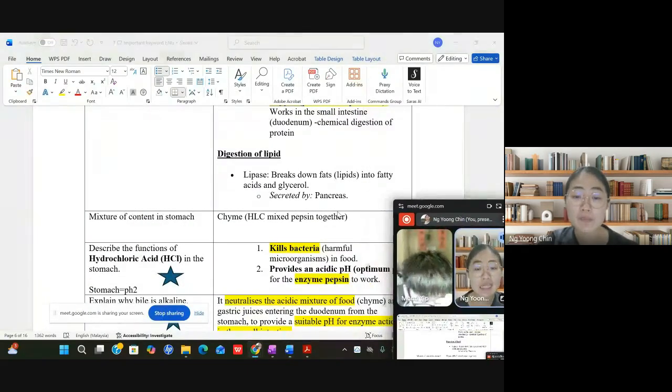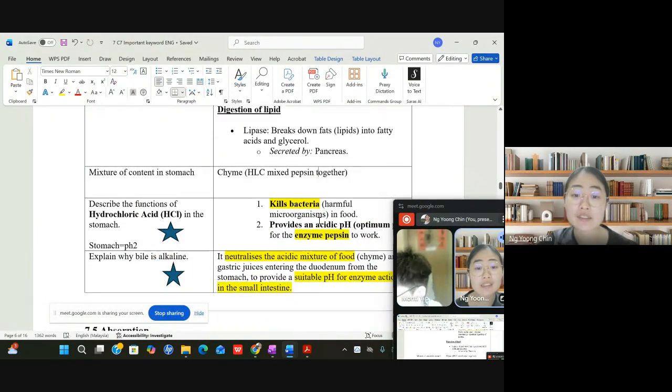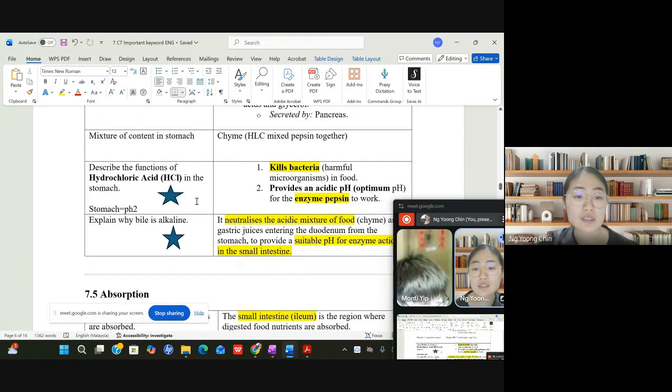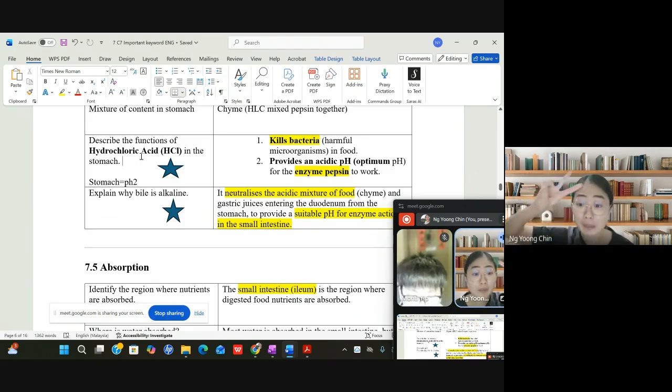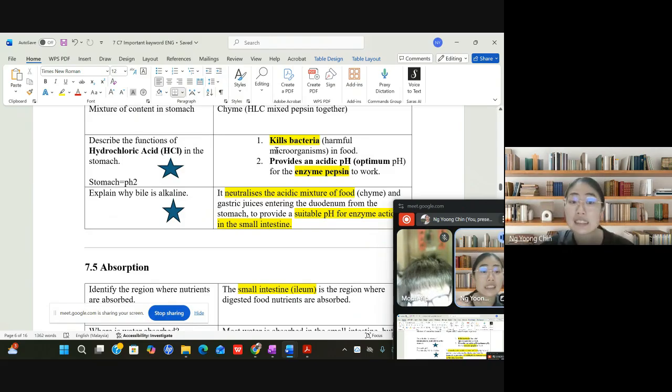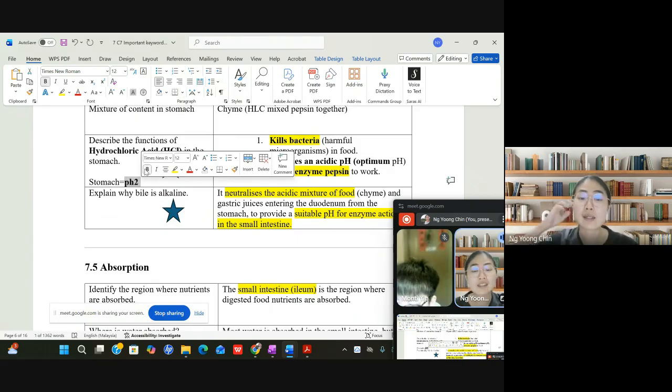So see the chyme. Chyme is produced in the stomach. And then the functions. Sometimes they will ask you this one: what's the function of the hydrochloric acid in the stomach? After hydrochloric acid is produced in the stomach, it has two functions, so you need to remember two functions. First, hydrochloric acid kills bacteria, because bacteria cannot tolerate such a highly acidic environment. The hydrochloric acid gives the stomach about pH 2. pH 2 is very, very acidic.